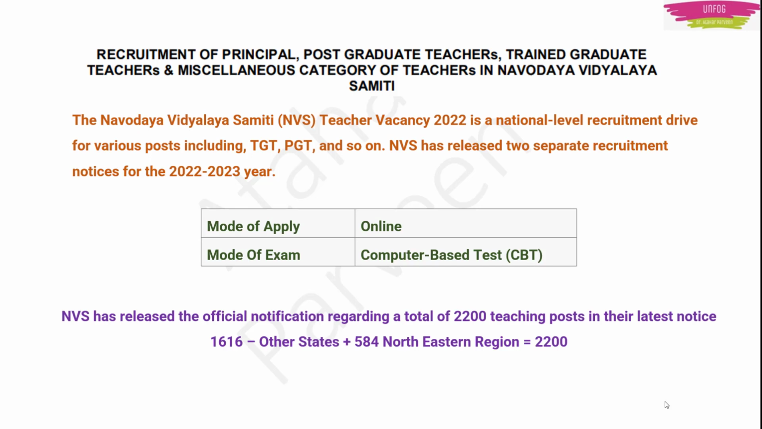The official notification which was released by NVS was regarding a total of 2,200 teaching posts. And among this 2,200, 1,616 posts were for all other states except for the Northeastern region. Only for the Northeastern region they have given 584 seats, means 584 teaching posts. So total becomes 2,200.